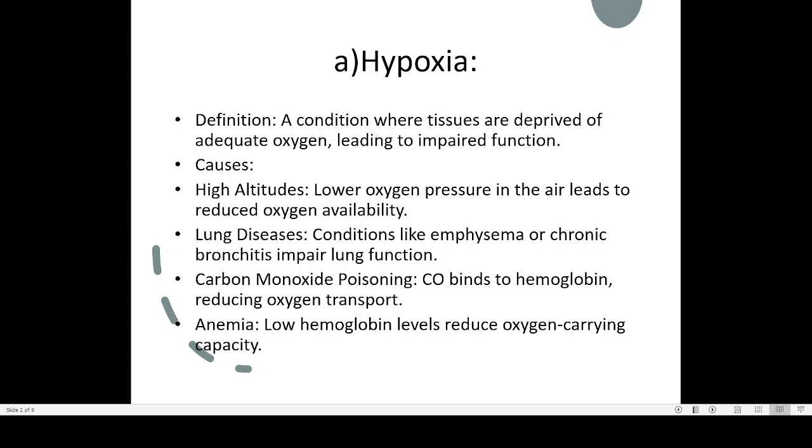And here you can see the three or four main reasons which lead to hypoxia. One is high altitude. For example, we are living in a very plain area where our altitude is very low, I think only 50 meters above sea level. But if you go to the Munnar area, the altitude increases to above 1000 meters.